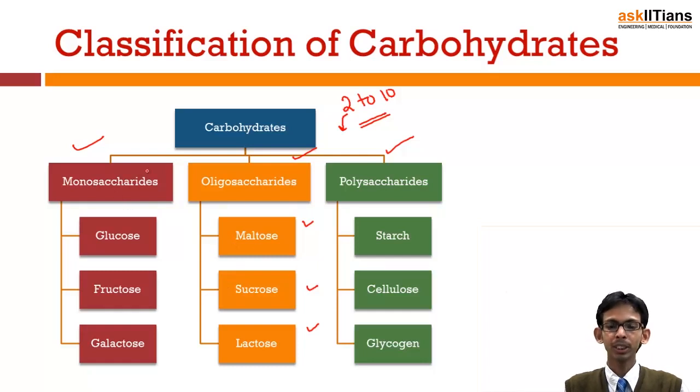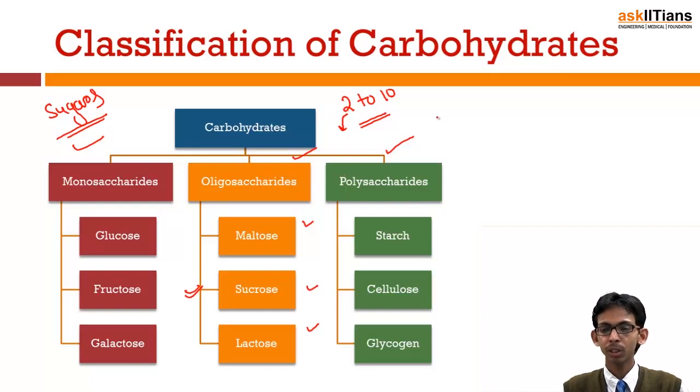These two, monosaccharides and oligosaccharides, mainly disaccharides, are known as sugars. They are known as sugars because they have a sweet taste and they are soluble in water. And we know that sucrose is the general sugar which we use in our food. It is cane sugar. Glucose is a sugar, fructose is fruit sugar, maltose is malt sugar, lactose is milk sugar, and sucrose is cane sugar which we use.